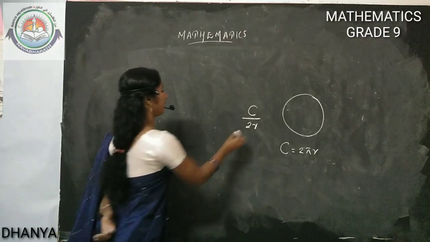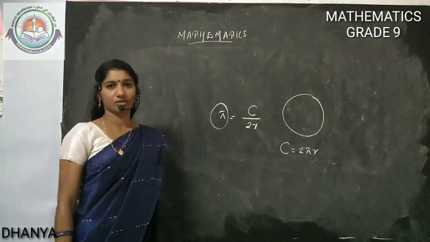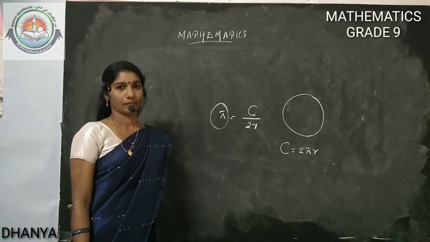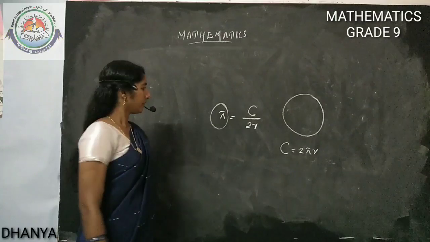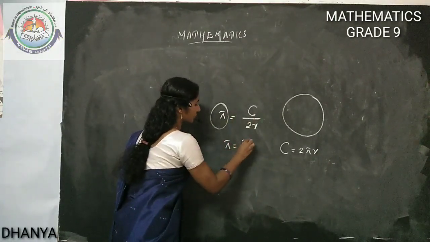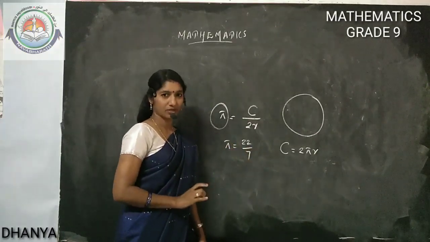We are getting a number pi. And this number pi also we cannot write in the form p by q. Approximately only we write pi equal to 22 by 7. Approximate, not exactly equal.